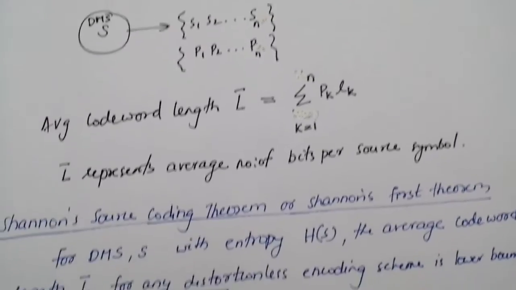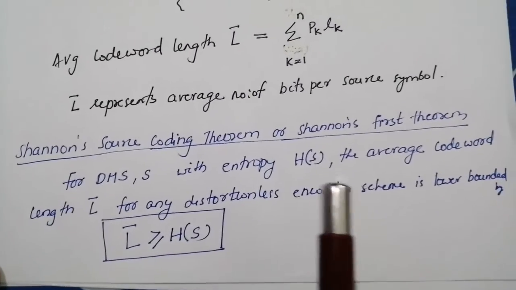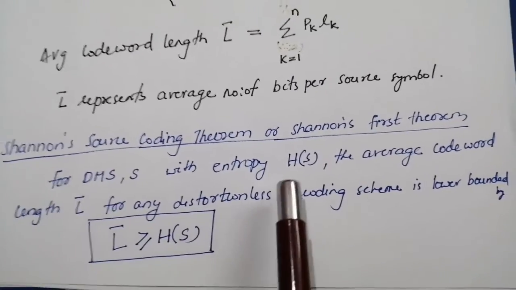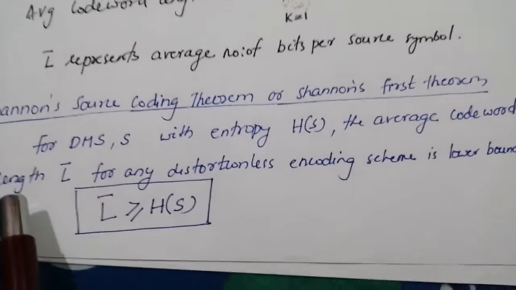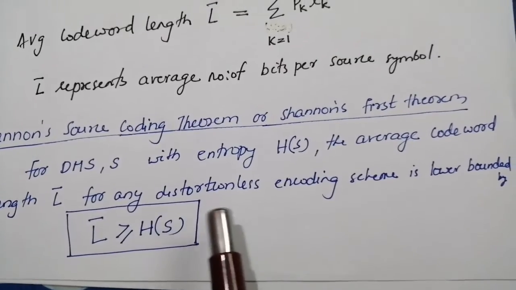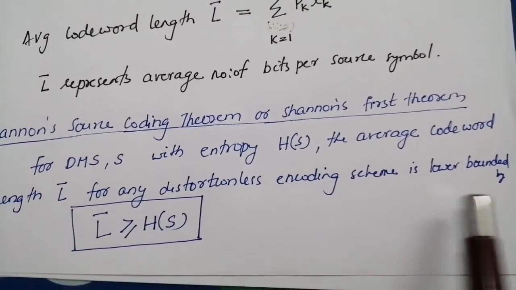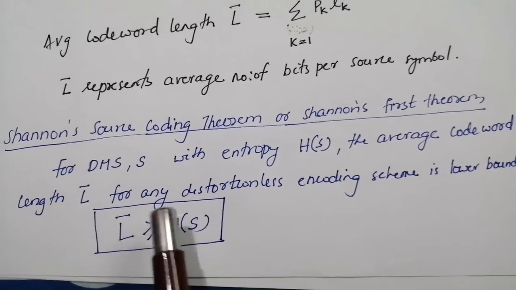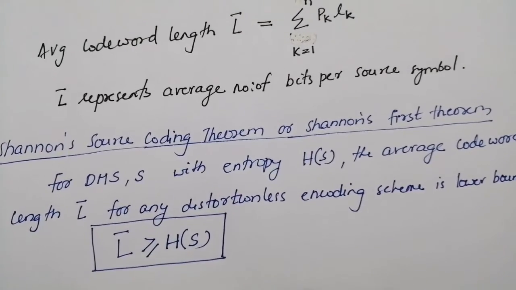Now Shannon's source coding theorem, or Shannon's first theorem, states that for a discrete memoryless source S with entropy H(S), the average code word length L bar for any distortionless encoding scheme is lower bounded by the entropy of the source, that is, L bar greater than or equal to H(S).